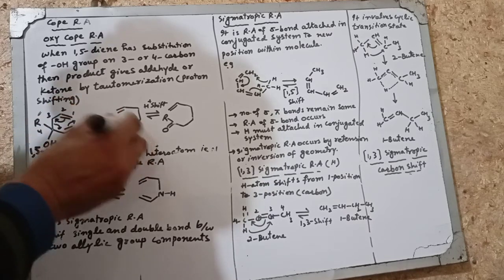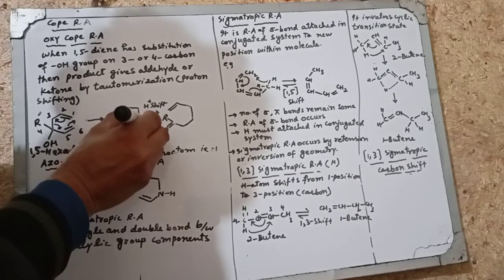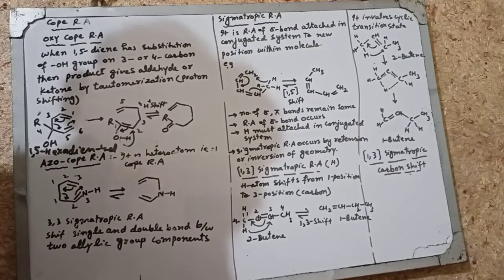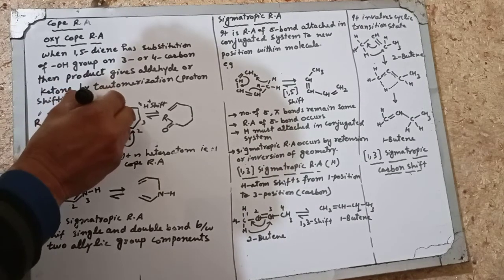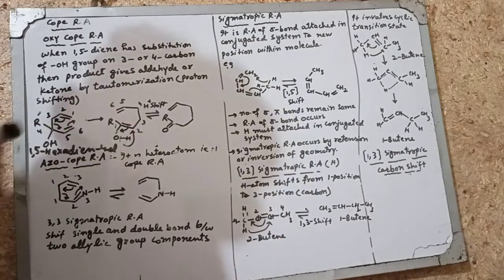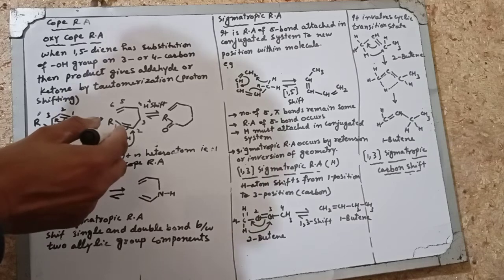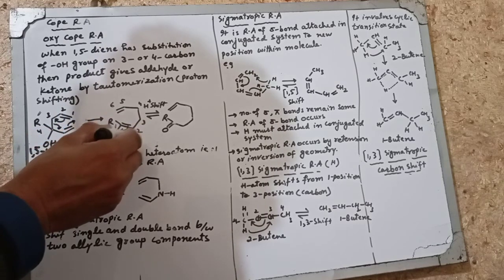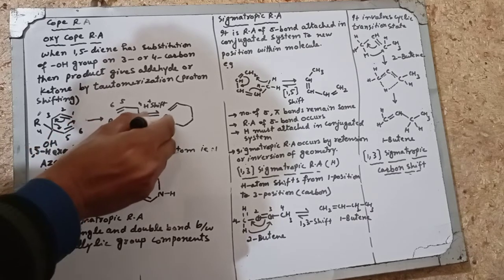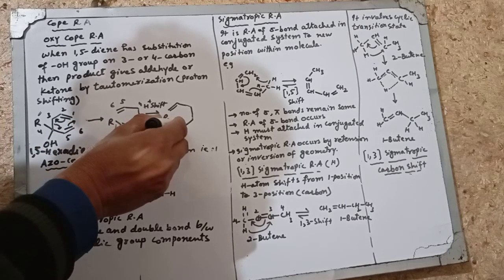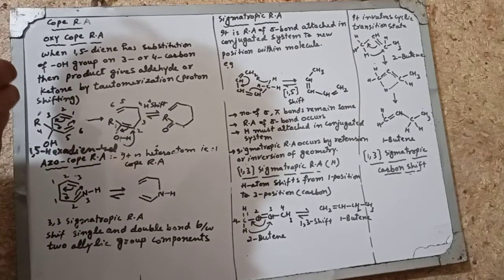This will be called, this is 1 carbon, this is 2, 3, 4, 5, and this is the 6. This is its isomeric diene. Now this proton shifts to the 2 carbon and this double bond shifts between carbon and oxygen. So carbon and oxygen will become a double bond and this proton is shifted here. So it is called an oxy-Cope rearrangement.